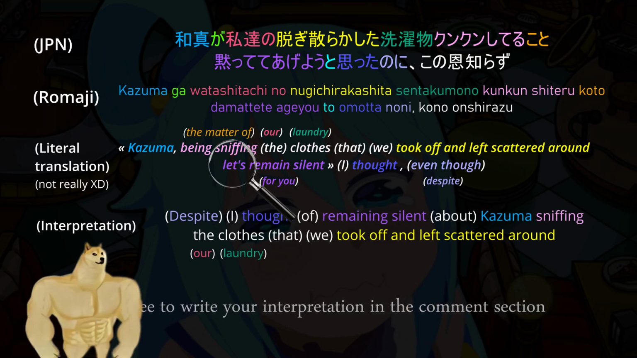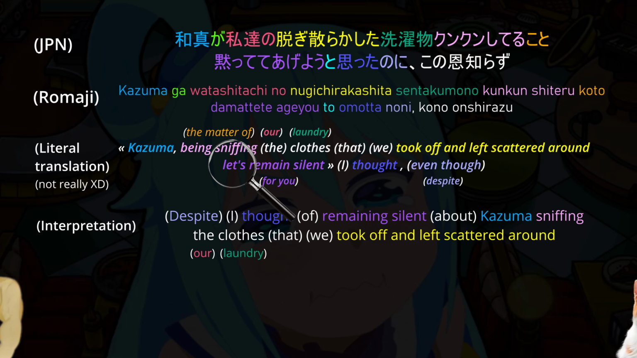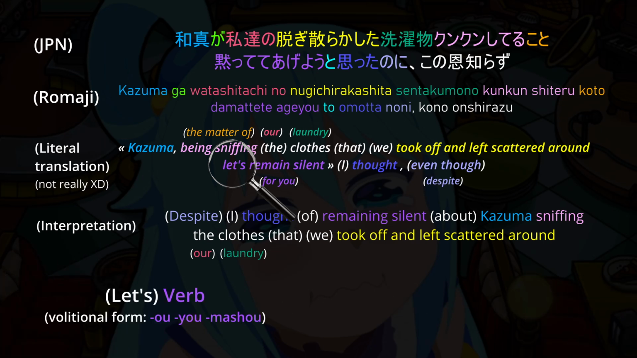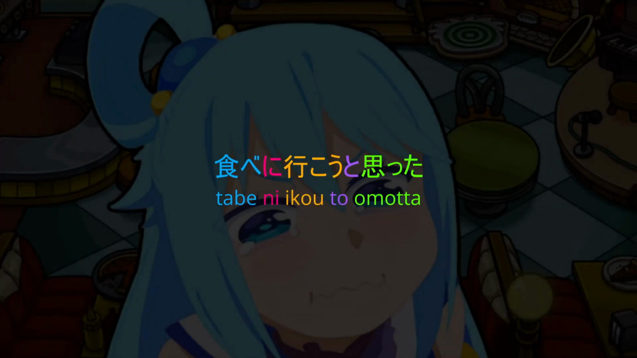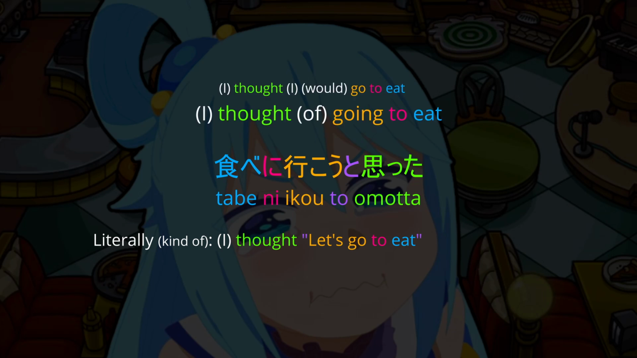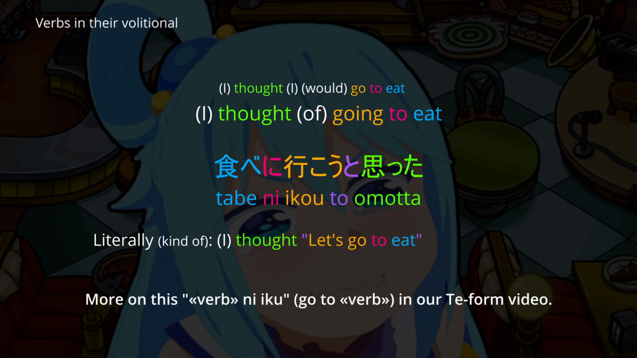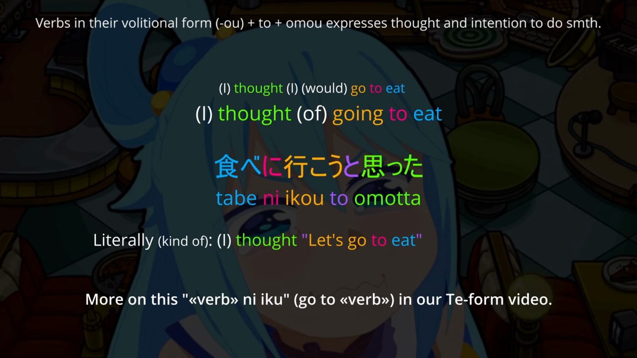What about the let's? Does it get lost in translation? Kind of. This structure of verb in its volitional form plus to omou is actually the most natural way to express thought. 食べに行こうと思った. Literally, I thought let's go to eat. Interpreted, I thought of going to eat. It might sound weird, but yeah, this is basically the way thoughts are expressed.